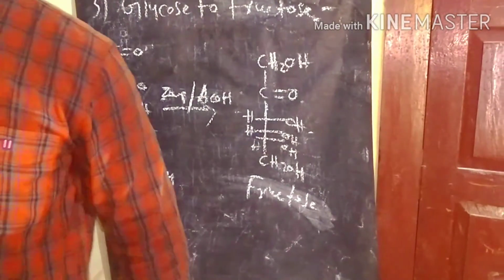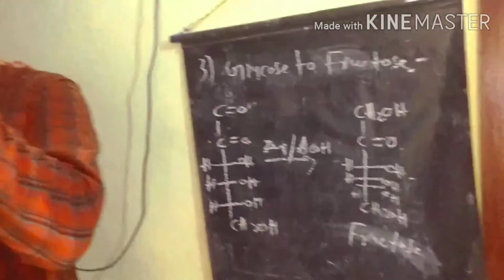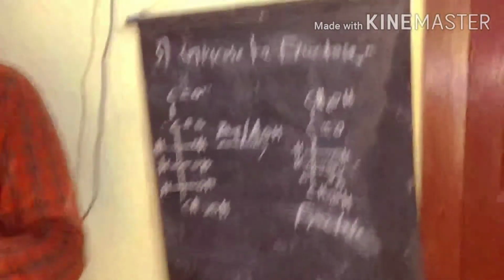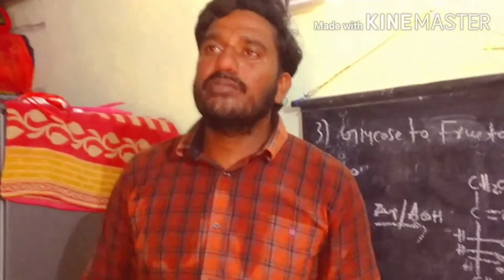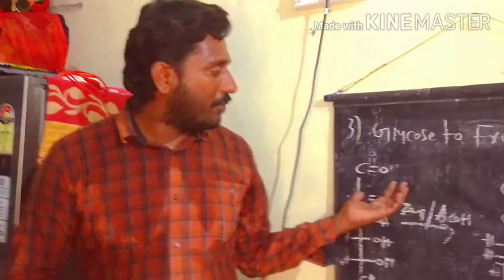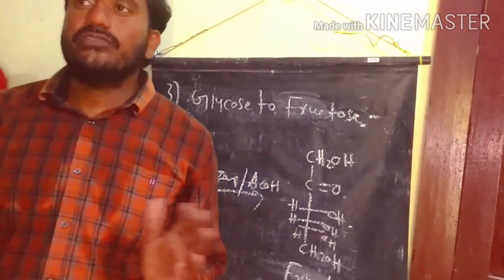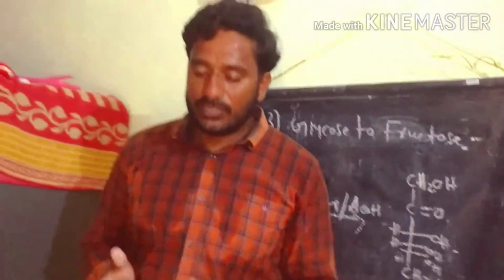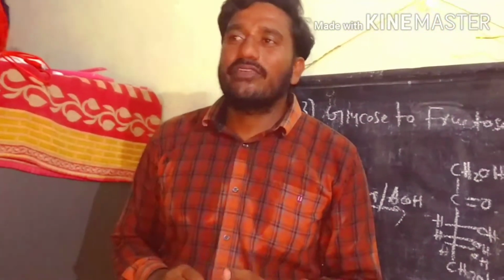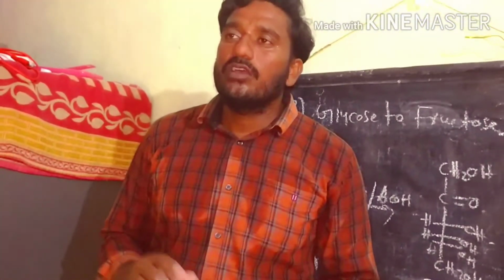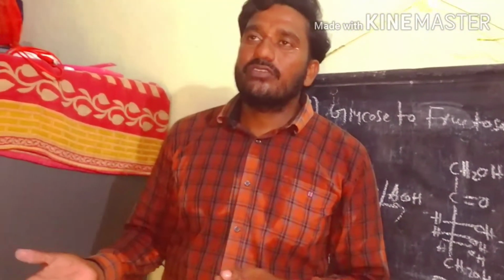The next one is ketose to aldose, from fructose we prepare glucose. This is a similar reaction to the above. First, fructose reacts with three moles of phenylhydrazine, and we get the osazone. After the osazone we can hydrolyze, the same thing.